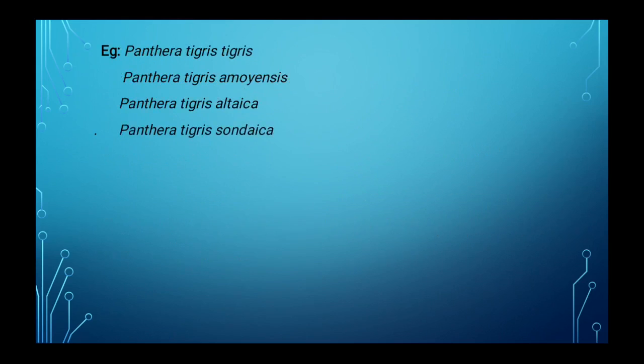Now let's see what are the examples of polytypic species. Some examples are given here: Panthera tigris, Panthera tigris amoyensis, Panthera tigris altaica, Panthera tigris sondaica, etc.